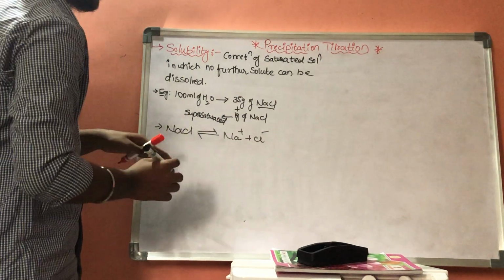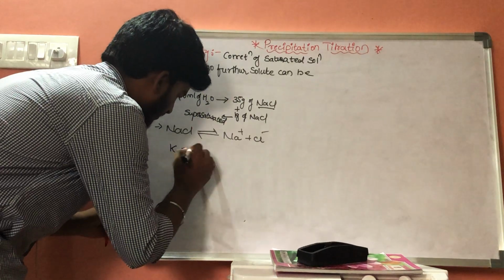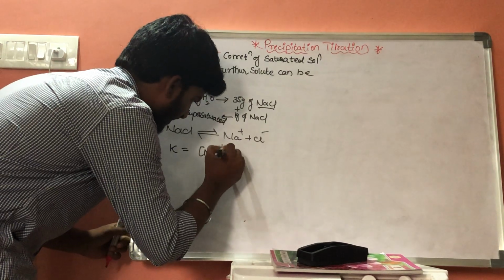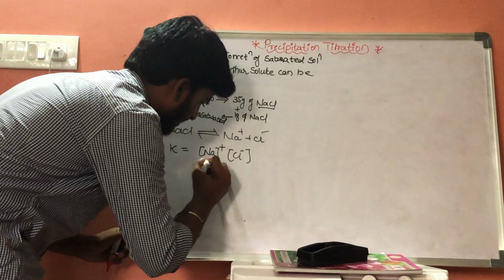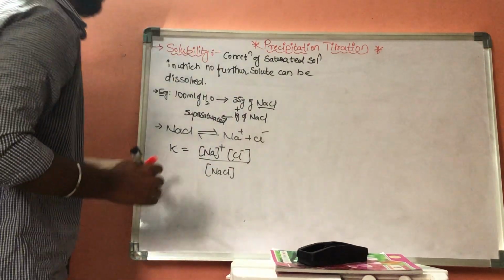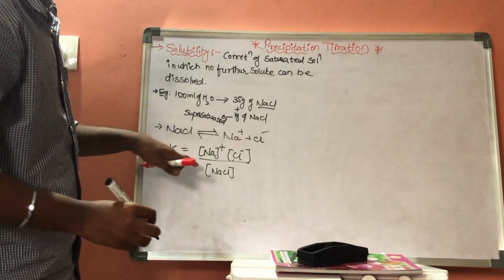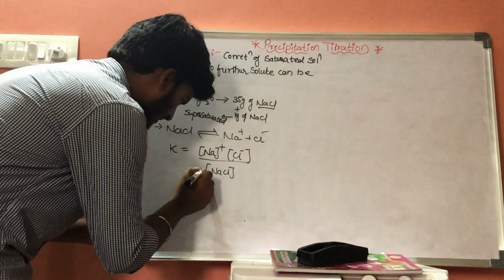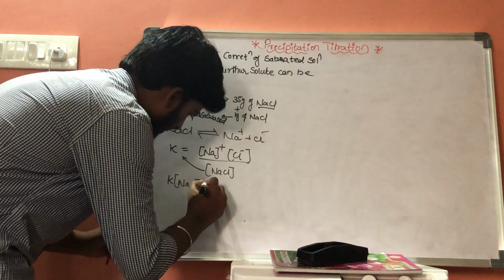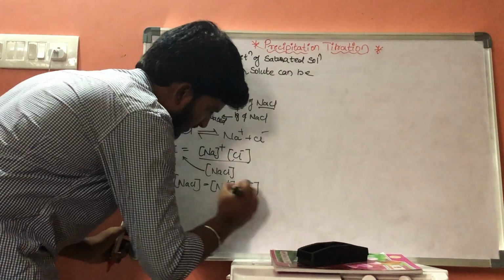By applying the law of mass action, K is the constant, equal to the concentration of Na plus and the concentration of Cl minus divided by the concentration of NaCl. By rearranging this, K into NaCl is equal to the concentration of Na plus into the concentration of Cl minus.